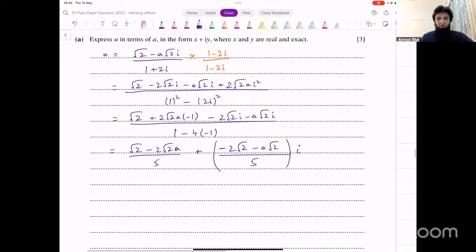This is what the number turns out to be in x plus y iota form. Make sense to everyone? Any problems with this? So you just have to multiply and divide by the conjugate of the denominator, and that's it. Okay?